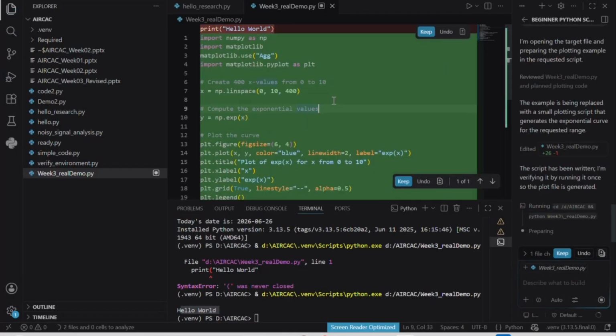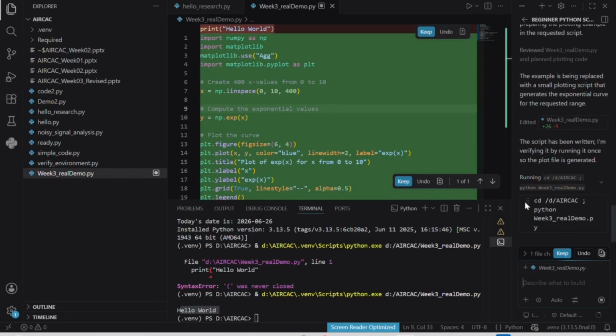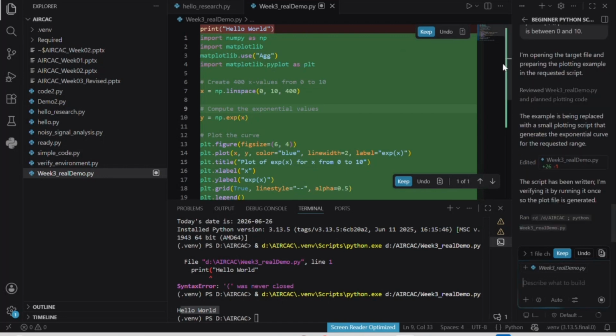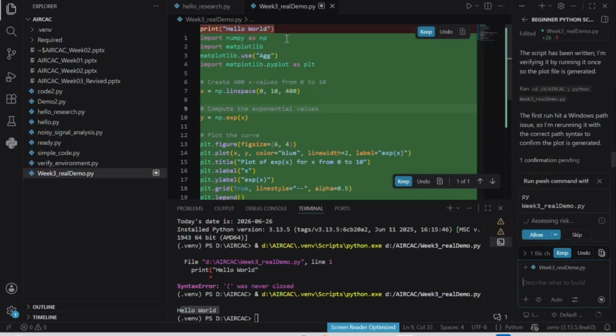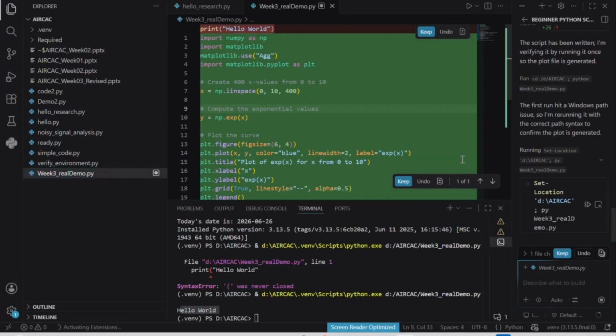It asks to allow it to change the file, and I say yes, I allow you to change this file. This is also important because I don't want to lose my file. The file is new now; before, it was only print hello world. I will click allow, always allow, so it doesn't ask many questions.